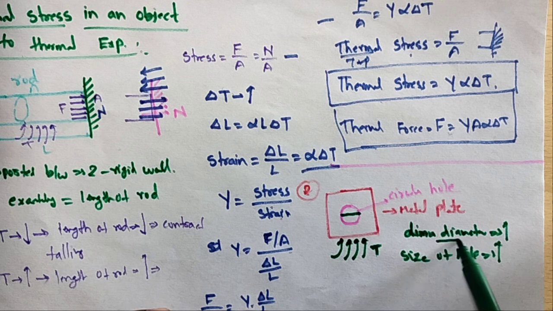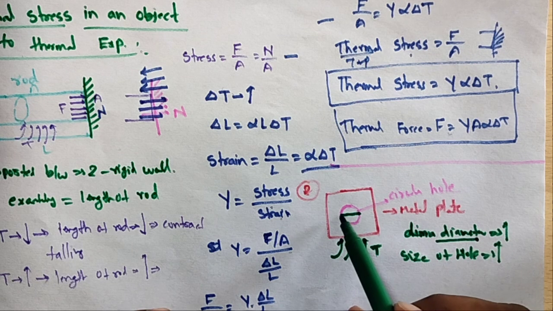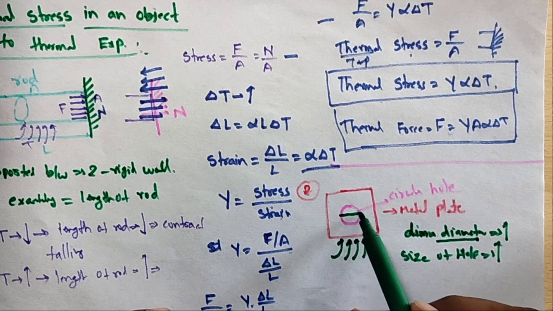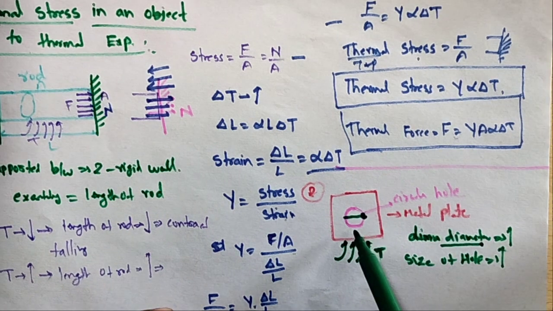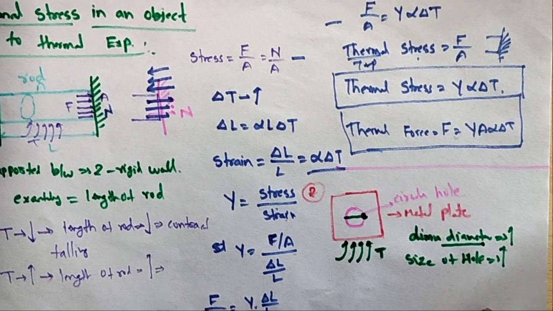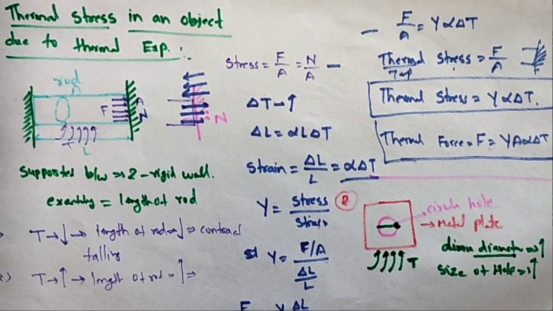Therefore the diameter also increases, because the distance between the interatomic forces increases, that is, expansion. So due to this reason, the circular hole also increases. These are the applications of thermal expansion of solids.